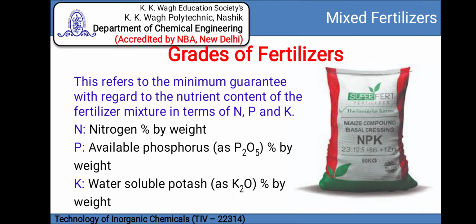This refers to the minimum guarantee with regard to the nutrient content of the fertilizer mixture in terms of N, P and K. Here nitrogen is present as percentage by weight, phosphorus is present as P2O5 by weight, and potassium is present as water soluble potash, K2O, percentage by weight.